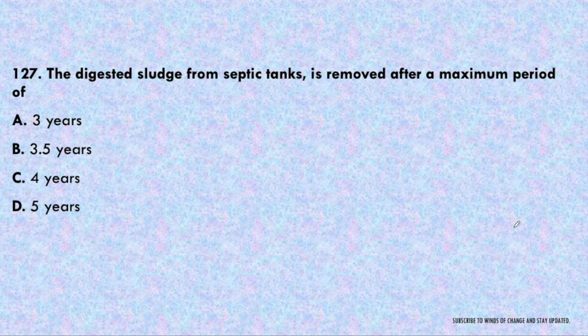Next question. The digested sludge from the septic tank is removed after a maximum period of 3 years, 3.5 years, 4 years or 5 years. So digested sludge that will be present in a septic tank at the bottom, that will be removed after 3 years. Okay, after 3 years we have to remove it.